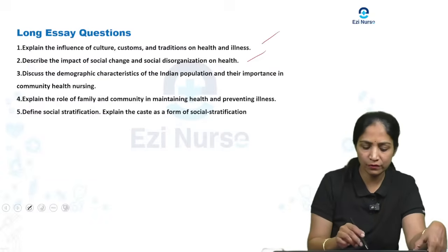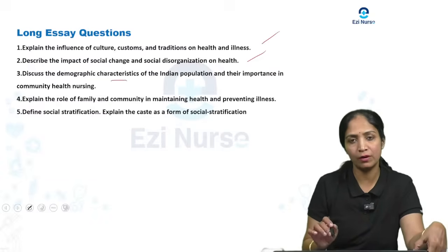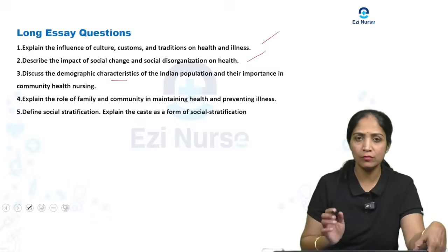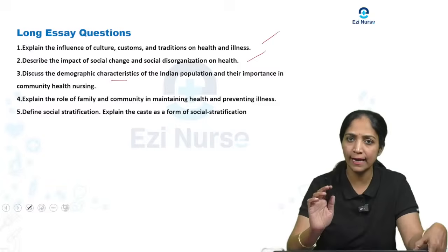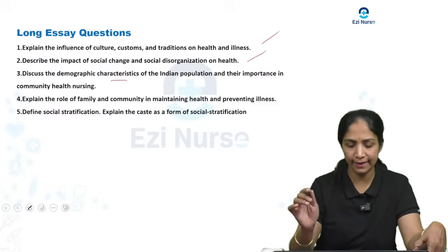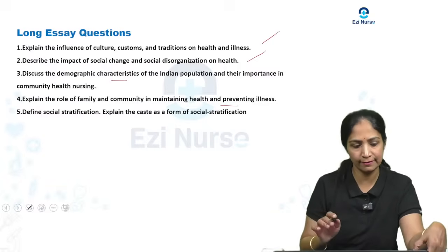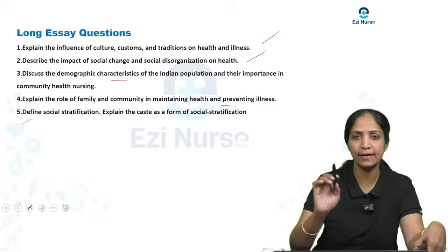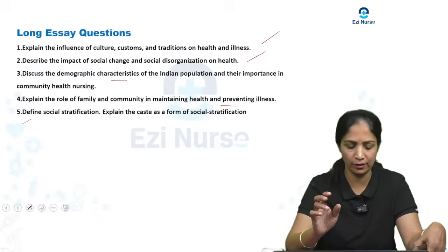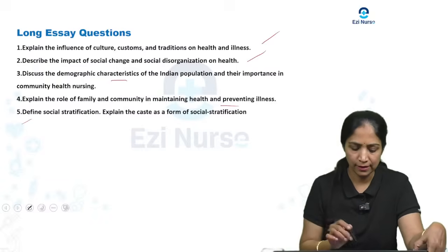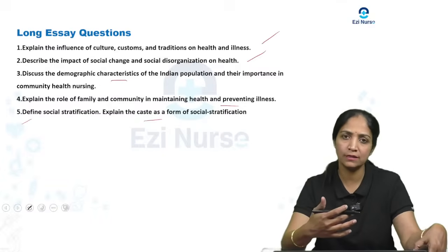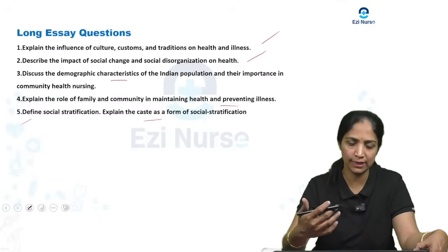Discuss the demographic characteristics of the Indian population and their importance in community health nursing. Explain the role of the family and the community in maintaining health and preventing illness. And one more long essay question: define social stratification, and explain caste as a form of social stratification. So these are the long essay type questions that will be there.